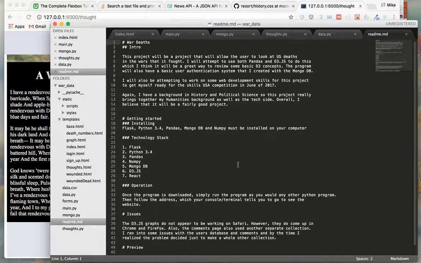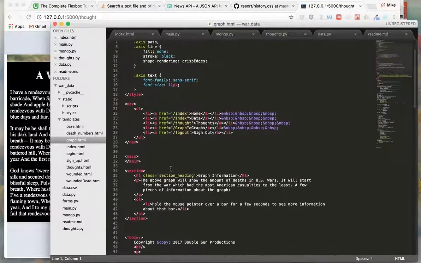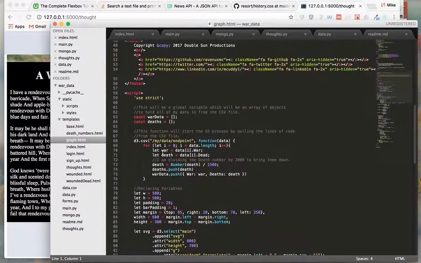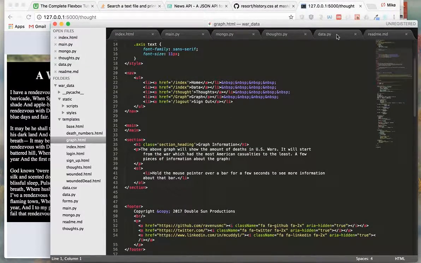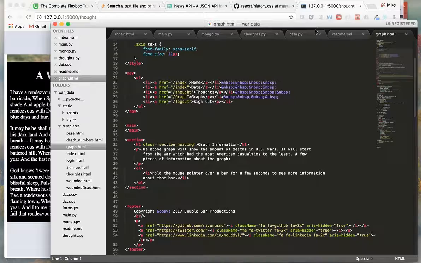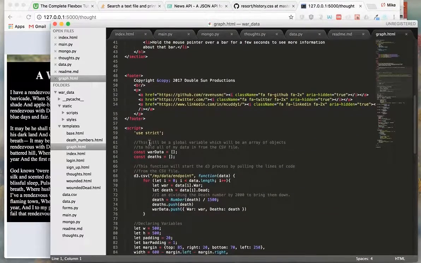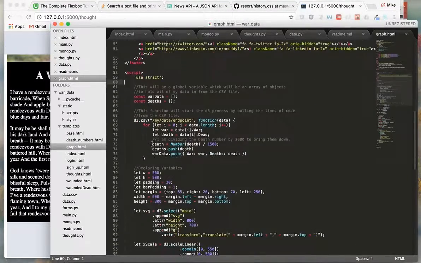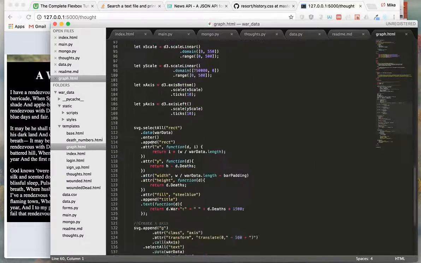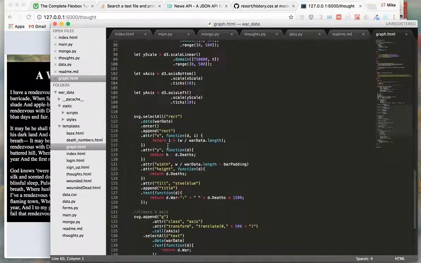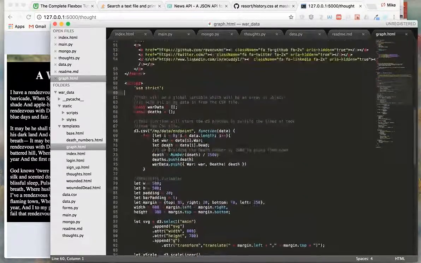And I will say about D3 JavaScript too, it's more about working with the SVG, excuse me. So that's what makes it really tough. But here's the graph. I put all my code right here in the graph.html file, and if I scroll down, here's the JavaScript for it. So it took quite a pain to learn how to do all this.